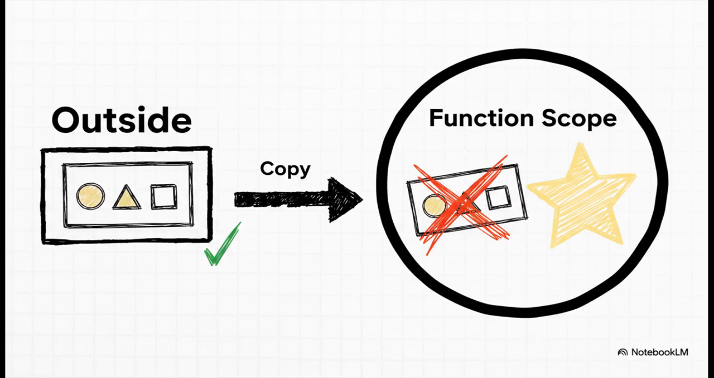So in a pass-by-value system, if we have a list, say 0, and we pass it into a function, that function gets its own private copy. Any changes it makes are to that copy, inside its own little bubble. The original list outside stays completely untouched, safe and sound.